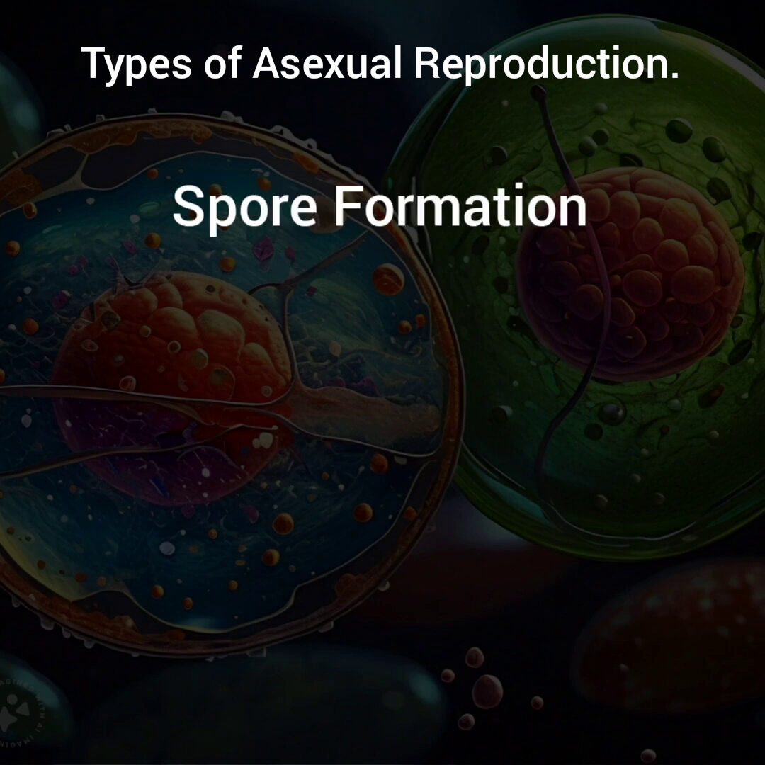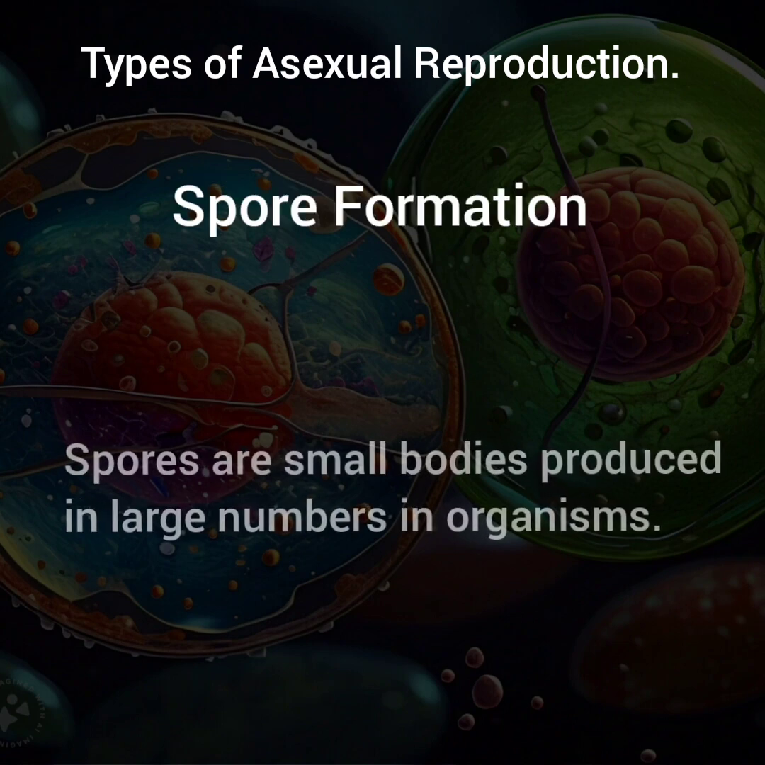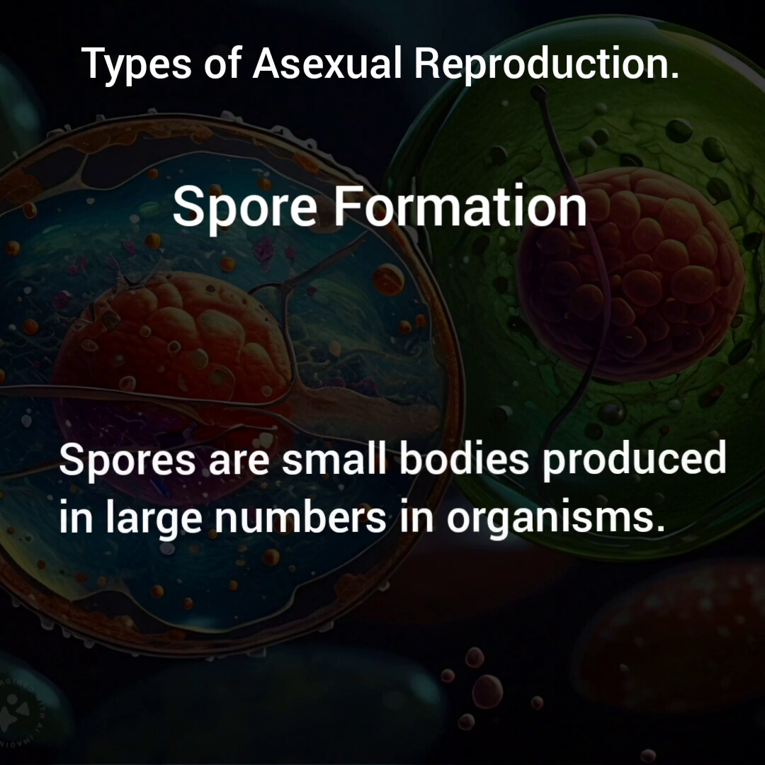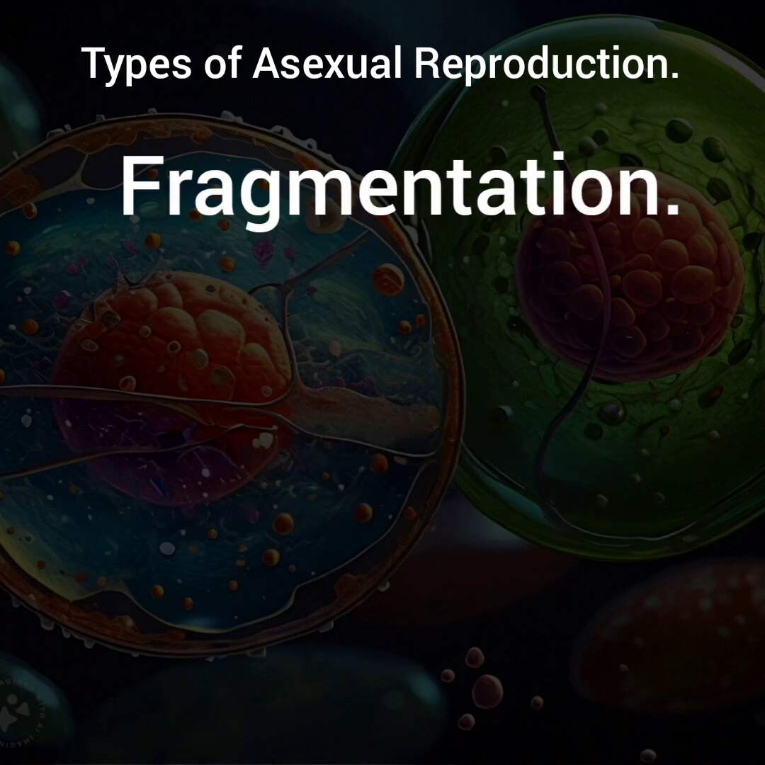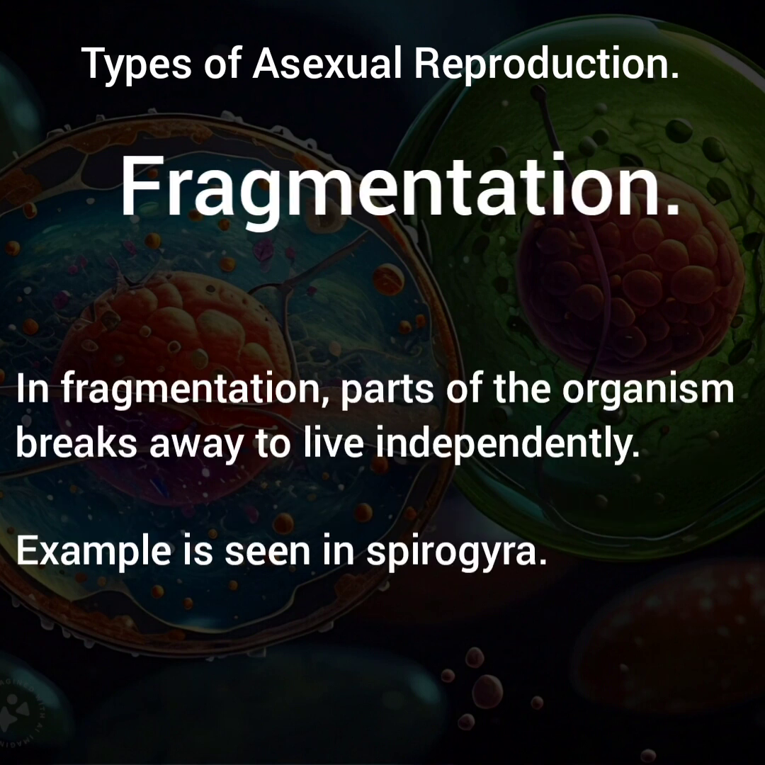Spore formation. In spore formation, spores, which are small bodies, are produced in large numbers in organisms like bacteria, fungi, protists, among others. And these spores are small, they are light, and they are easily dispersed. They are easily carried about by wind. Fragmentation, which is another example of asexual reproduction, occurs in organisms like Spirogyra. And in this process, part of the organism breaks up and gives rise to a new individual.